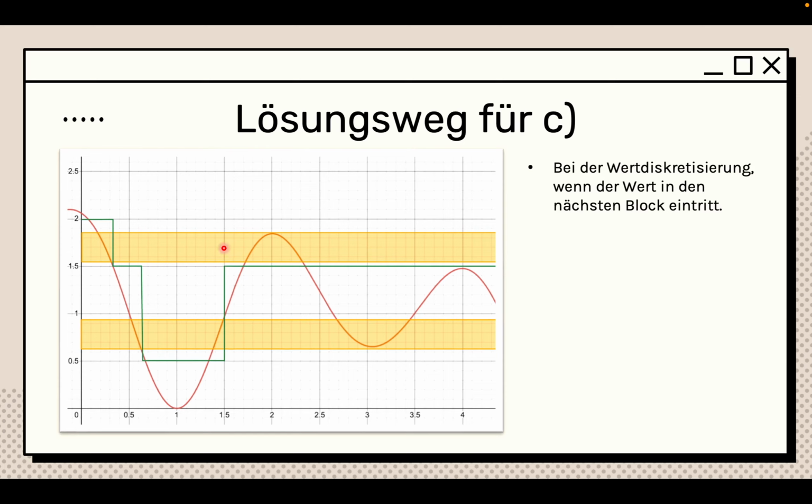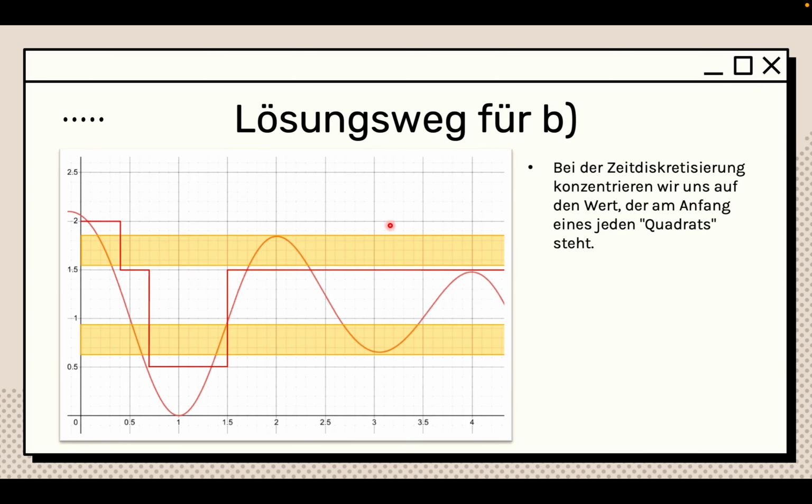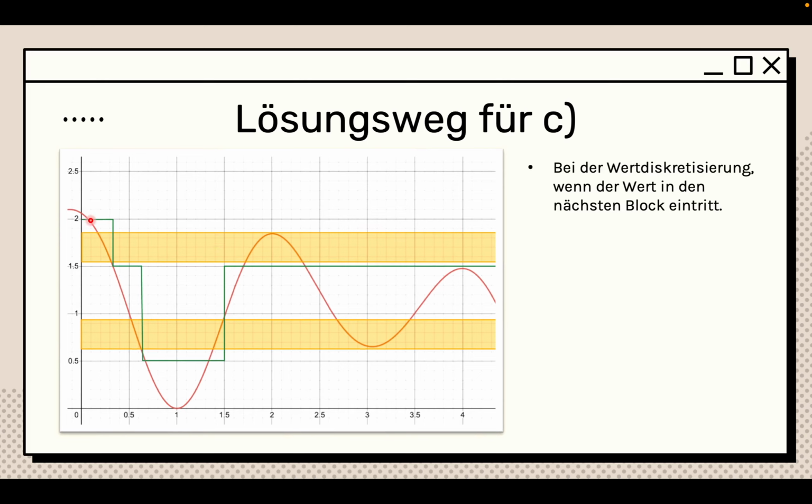Now the wertdiskretes Signal is a bit different. It's actually quite easier in my opinion. You don't have to go square by square, as we did before. Over here we're just going per value, meaning whenever the value changes.